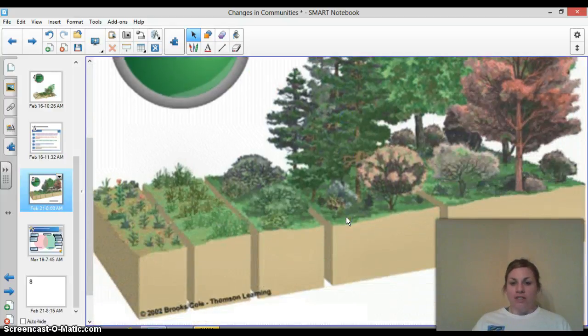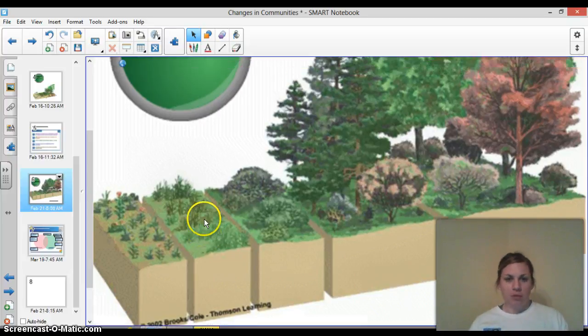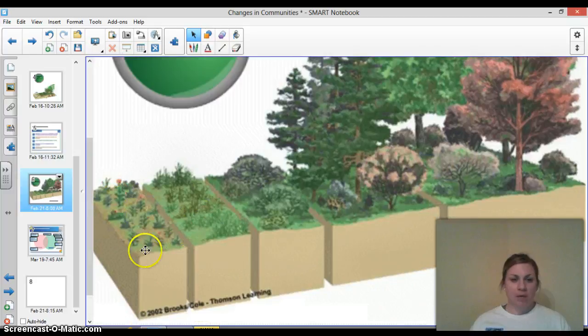We'll watch the secondary succession on your own. It's a YouTube video. It doesn't play very well through my computer, so I'll load that up to Blend Space. So here is an example, okay?